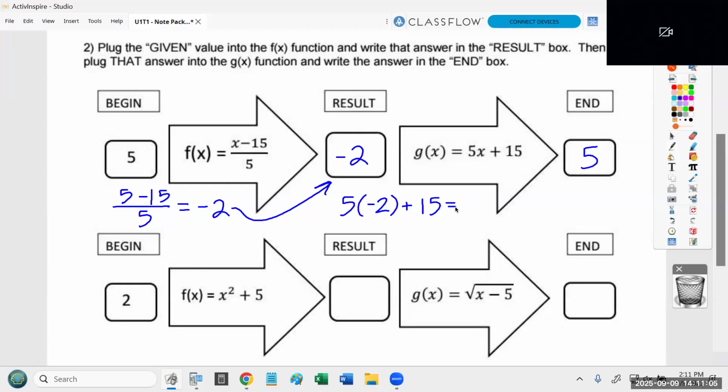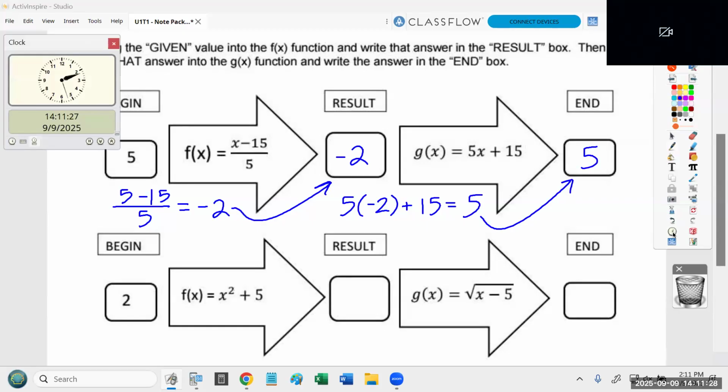So if they were both negative, if it was negative 10 minus 15, then you get negative 25. But it's negative 10 plus 15. Yep, 5, which is exactly what we were expecting to get. Okay? That's the whole idea. The function turned 5 into -2. Inverse function does the opposite. It turns -2 back into 5.